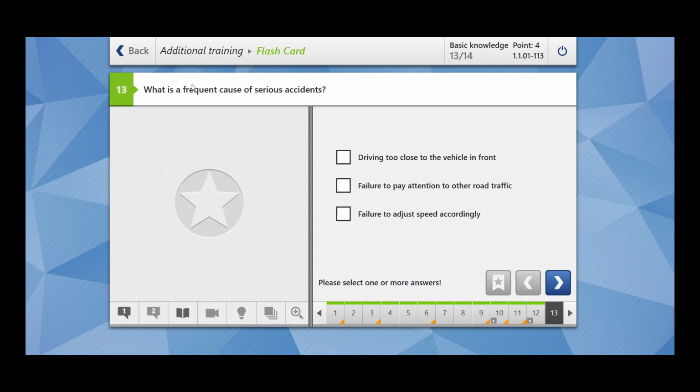Going towards the next. What is the frequent cause of serious accidents? Why do serious accidents occur? Driving too close to the vehicle in front? Yes, because then you lose your foresightedness. And in case you are inattentive, it could cause a rear end collision.